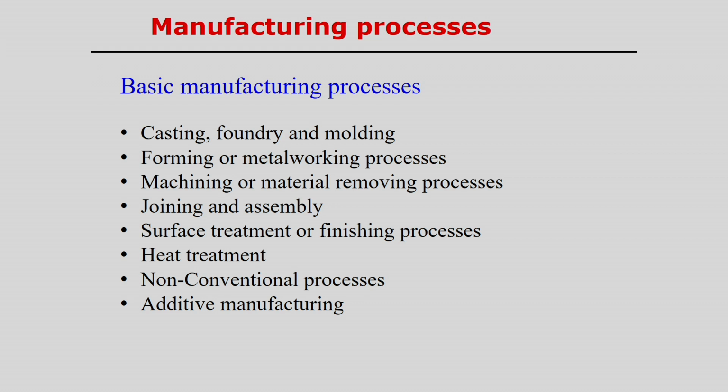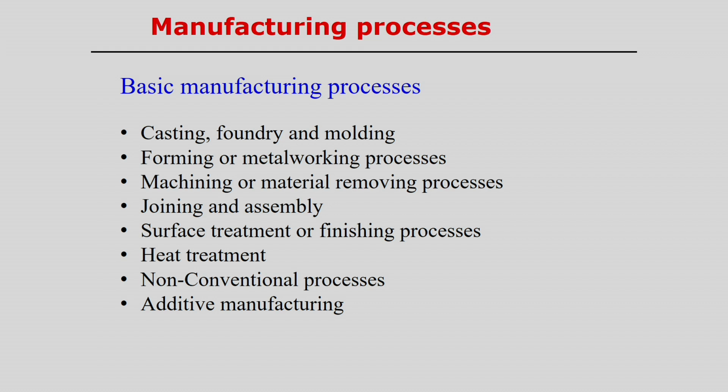And sometimes we want to improve the properties of the surface. For example, after a machining process or any other process, after welding processes, that particular component may not get the desired mechanical properties. So, in that case it is necessary to follow some kind of heat treatment process. So, heat treatment is used to alter the properties within the particular structure. It is often necessary after following any kind of conventional manufacturing process to conduct heat treatment, just to improve the mechanical properties or any surface properties of a particular material.